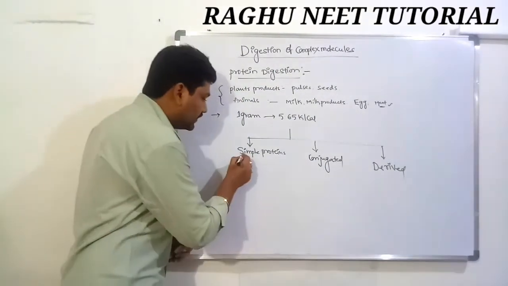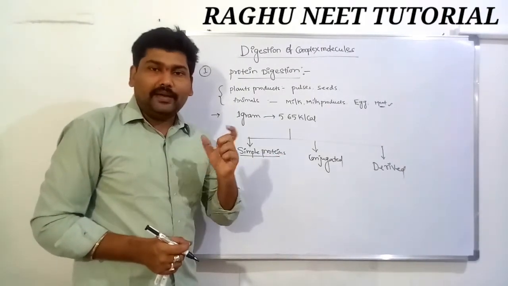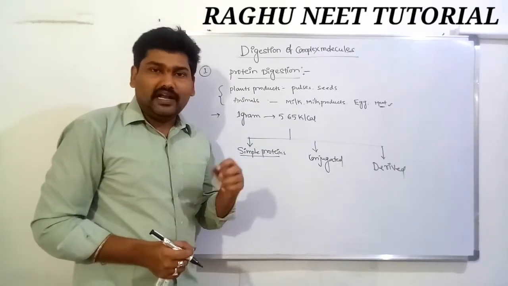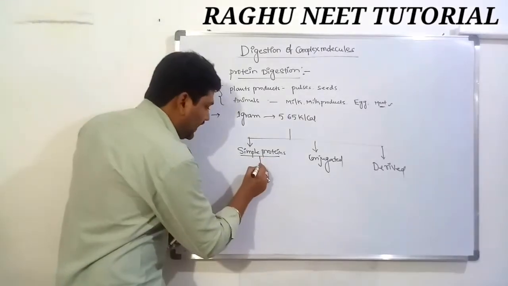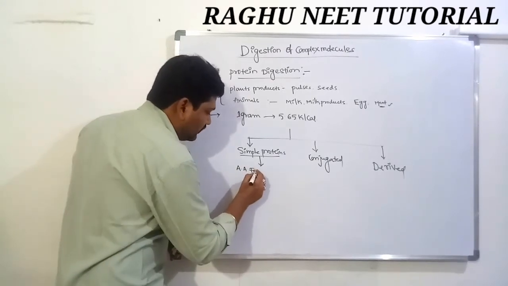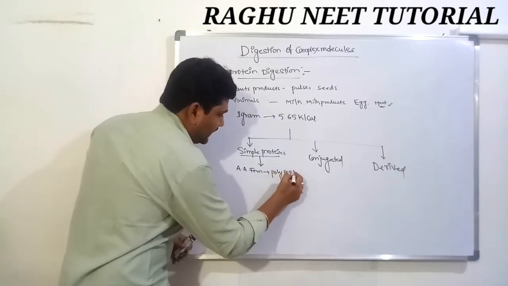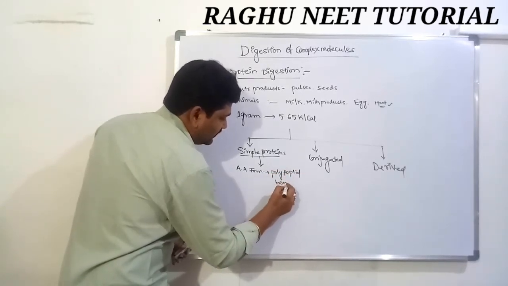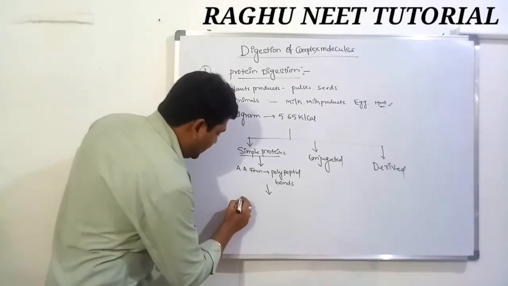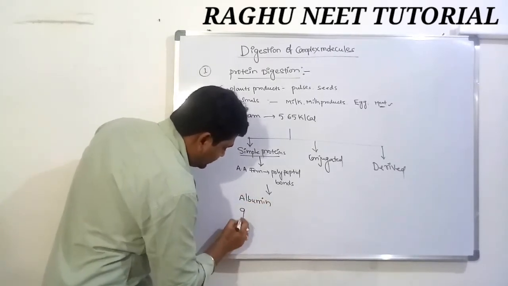First one, simple proteins. These are made of simple amino acids joined together by the formation of polypeptide bonds. The simple proteins are very easy to digest. Examples are albumin and globulin.